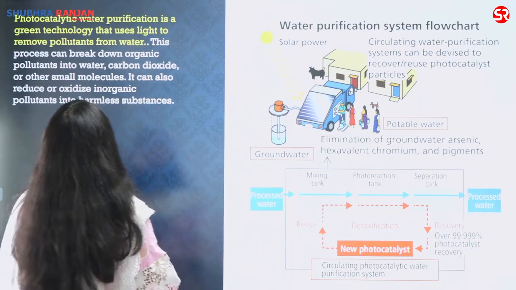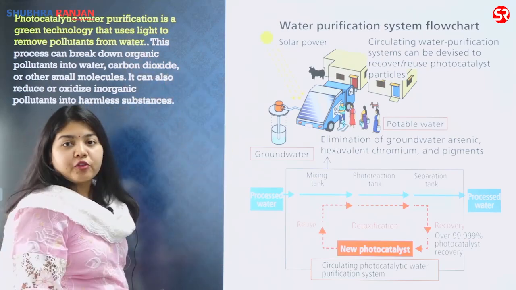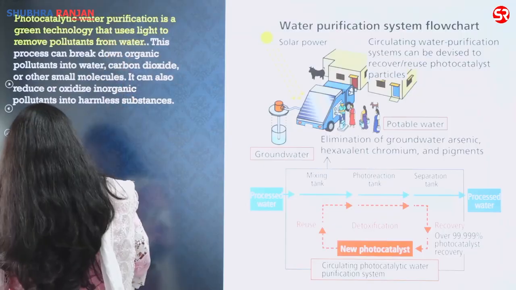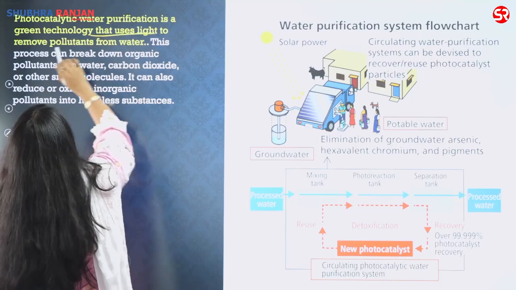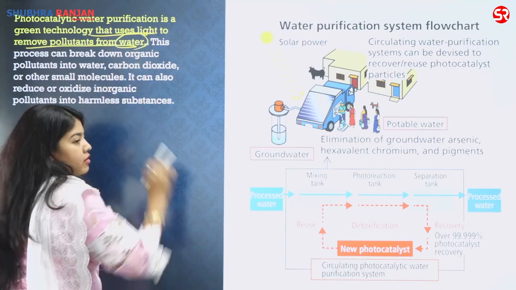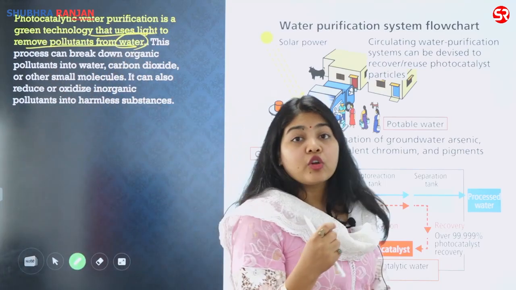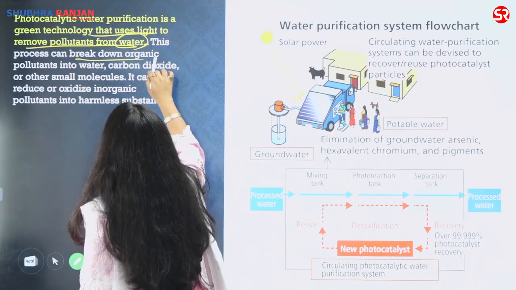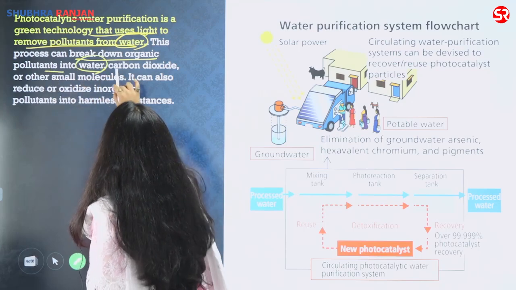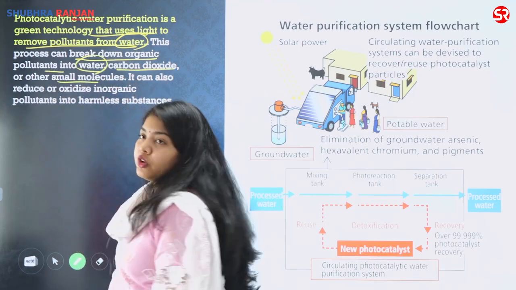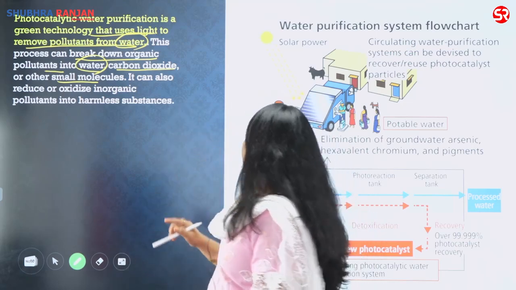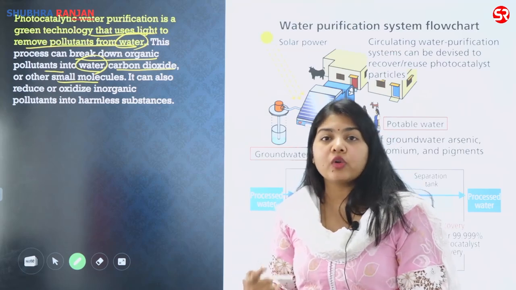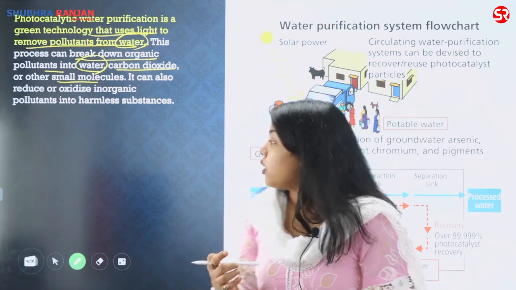Now, what is happening here? How exactly does this purification system work? In this purification system, it uses light to remove the pollutants from water. So, सबसे पहले what are you using here? You are using light. You are using light for removing the pollutants. This process can break down the organic pollutants into water, carbon dioxide and other small molecules. Always remember one thing, that if there is an organic pollutant, any organic pollutant, when it breaks down, it produces carbon dioxide and water.